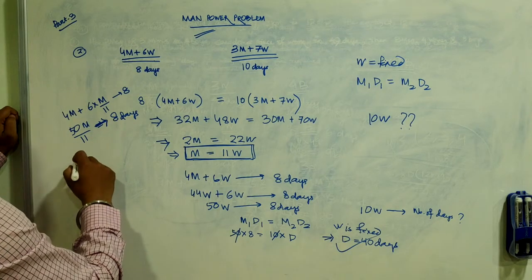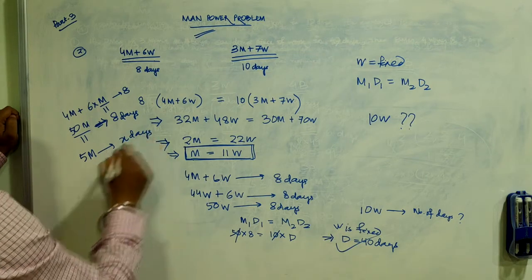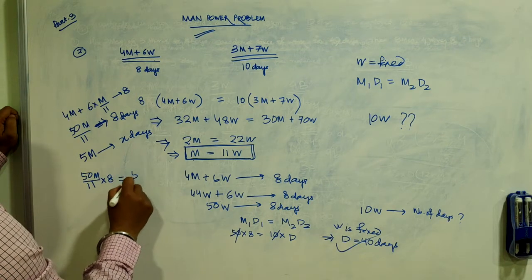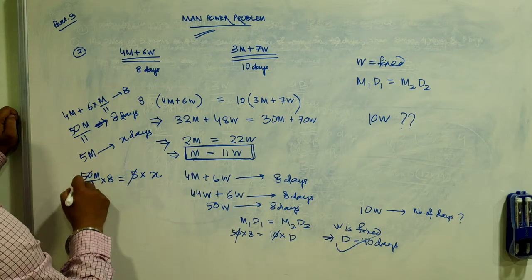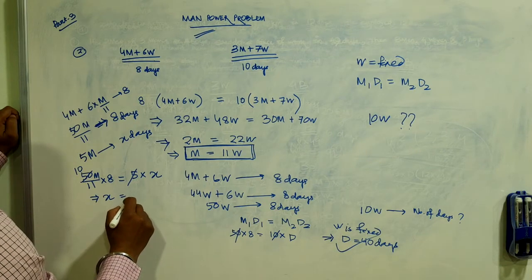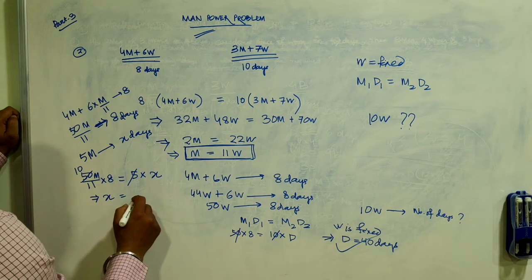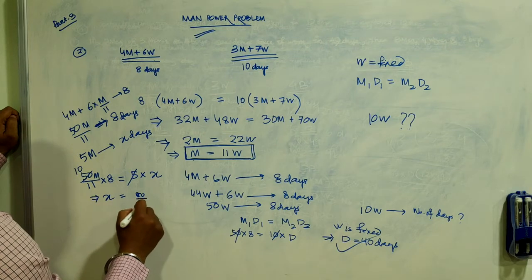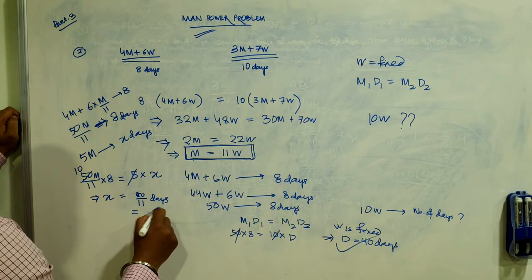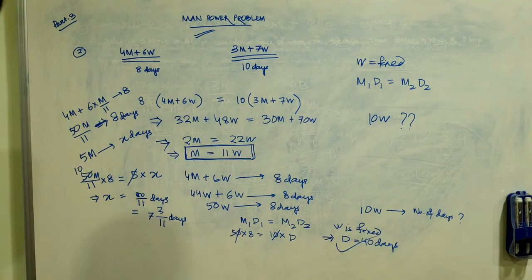Suppose our question is 5 men, X days. 50 M by 11 into 8 equals 5 into X. X equals 80 by 11 number of days. Seven days and 3 by 11 day.